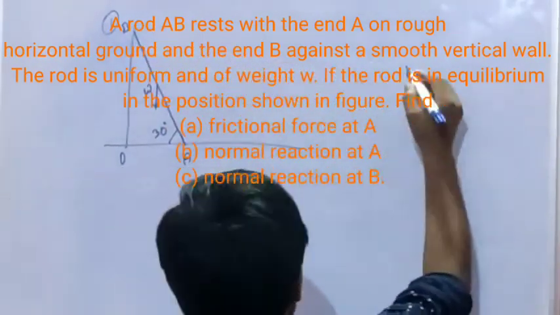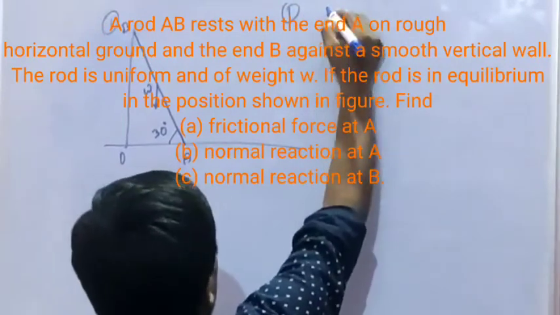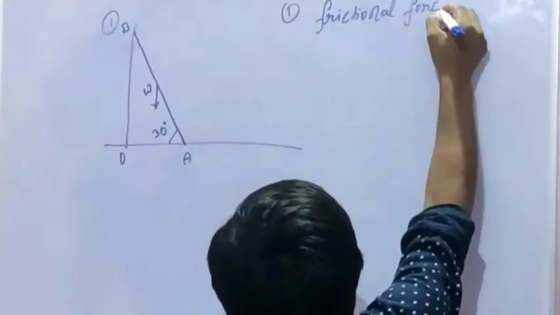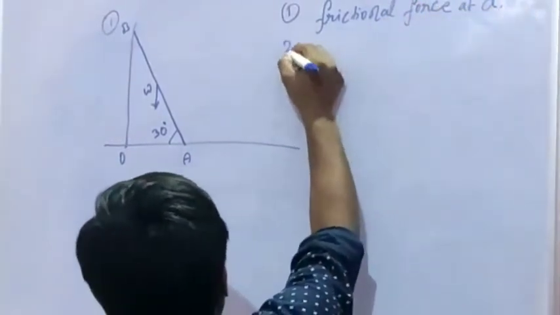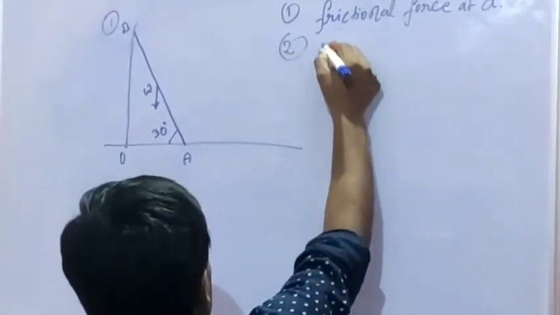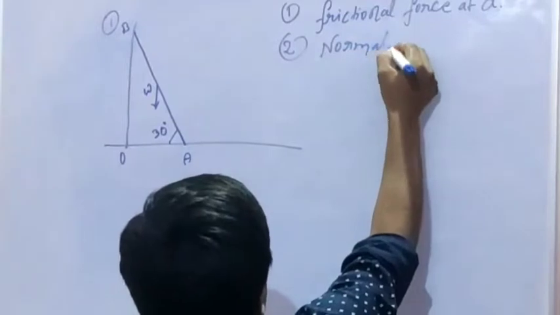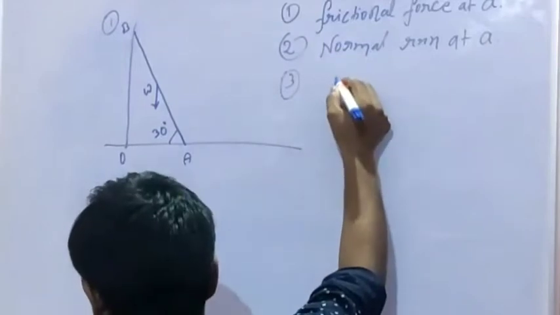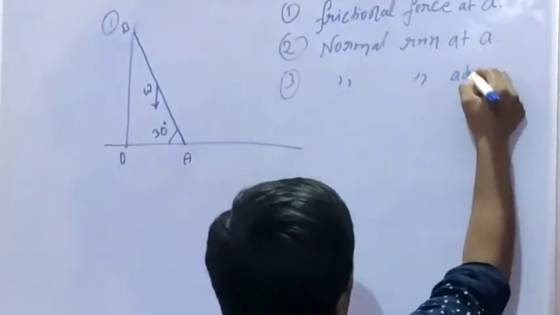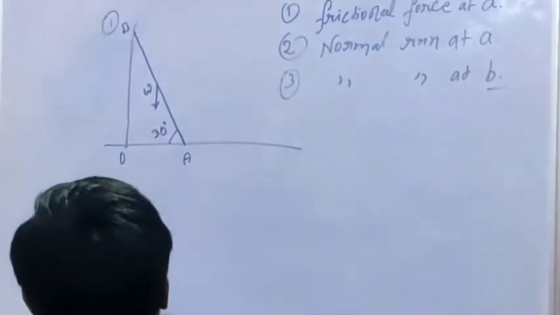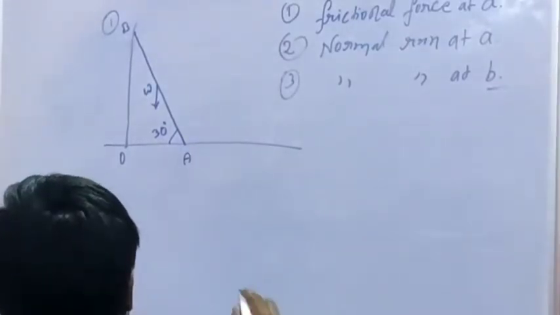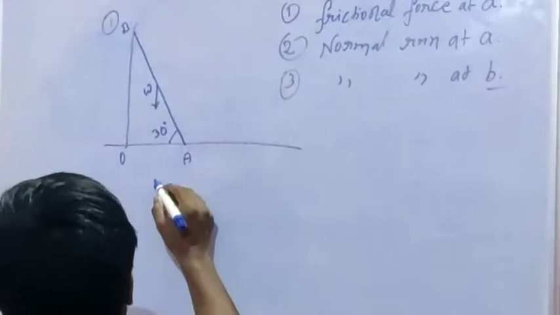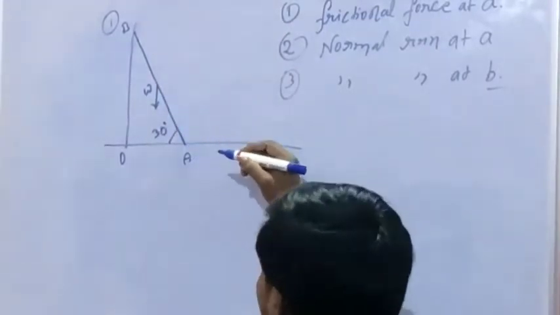O, A, B. First we have to find the frictional force at A. Second, the normal reaction at A. Third, the normal reaction at B. First of all, we have to make the FBD of this ladder.